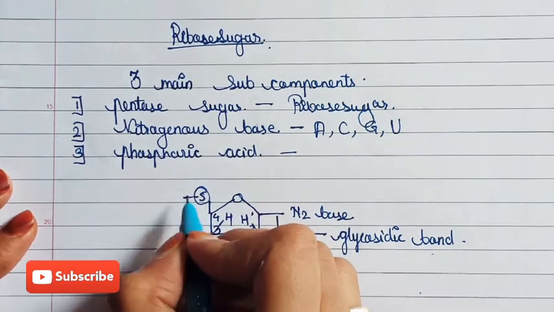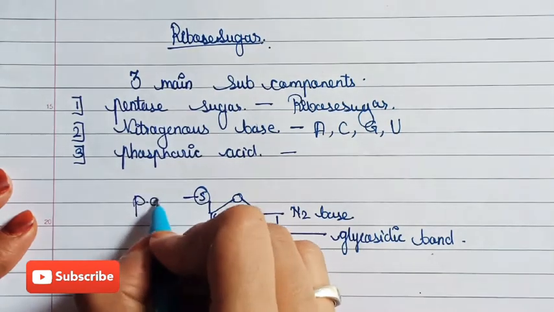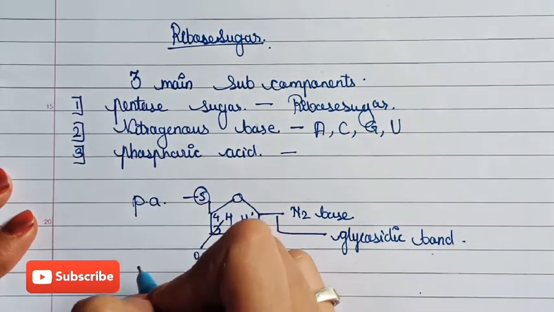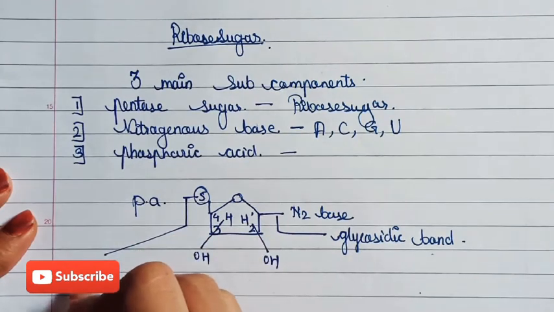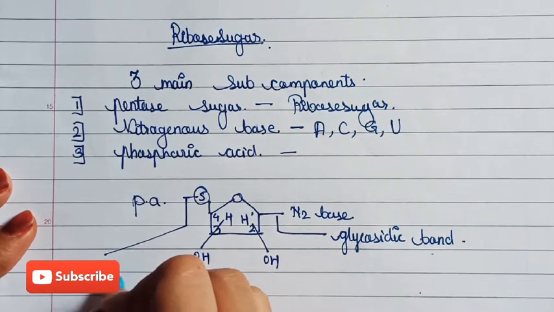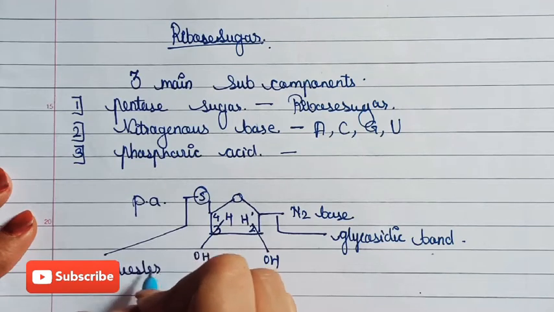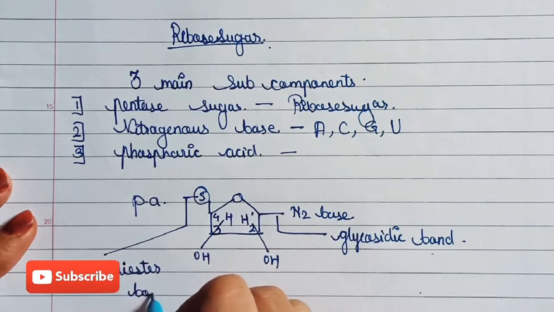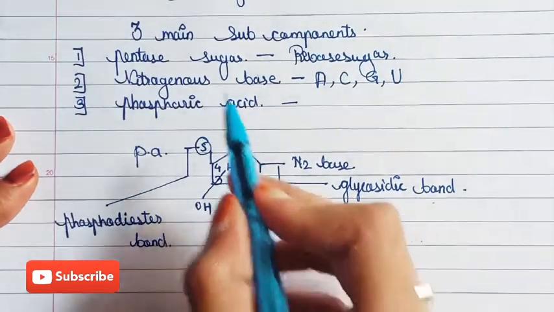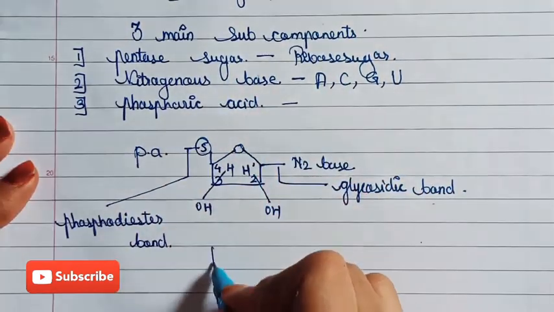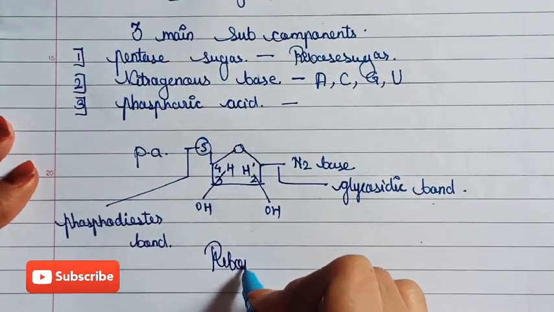At the fifth carbon, phosphoric acid or the phosphate group is attached and forms a phosphodiester bond. So this is the structure of a ribonucleotide, since we are talking about ribose sugar.